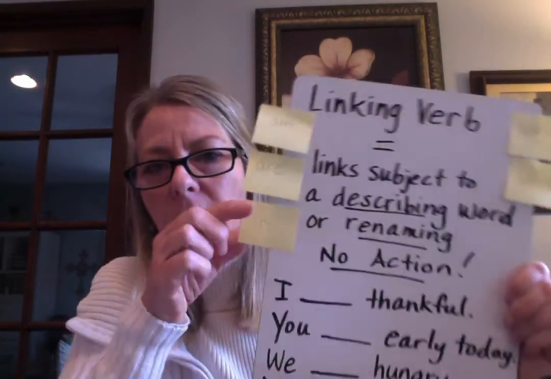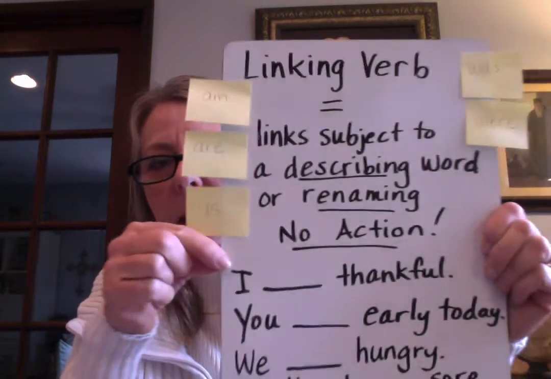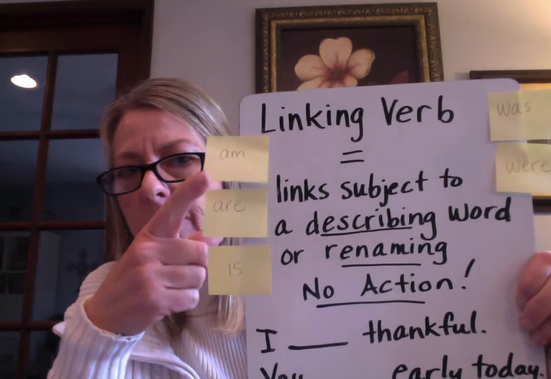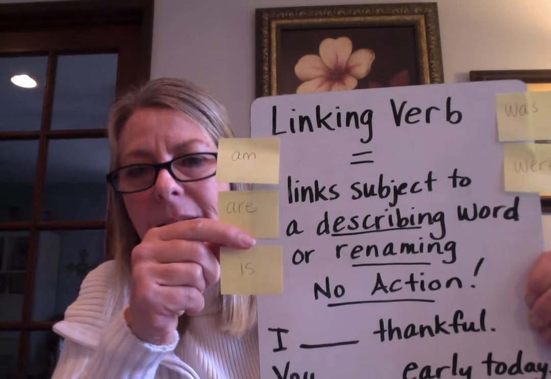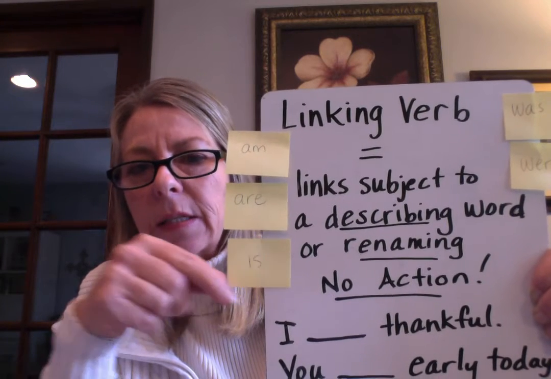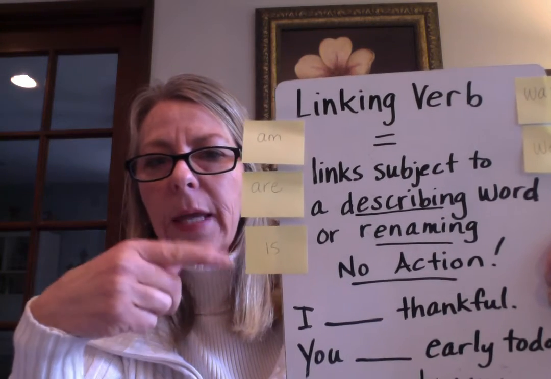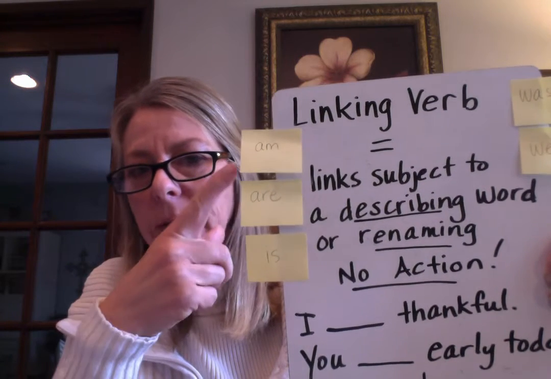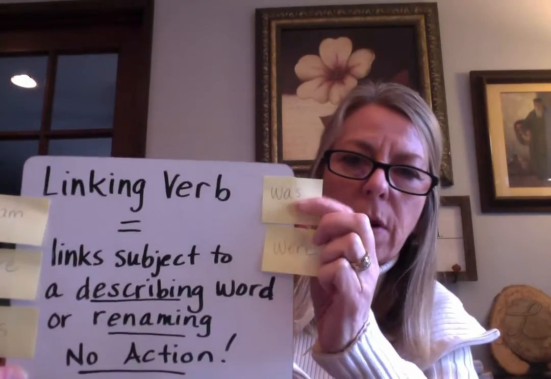Okay, so here are some linking verbs: am, are, and is. So think a minute. These are linking verbs, okay? So like I am happy. You are nice. She is here. Okay, so we're describing each of those subjects with a linking verb, and these are all in present tense because they're happening right now. Here are some linking verbs for past tense.